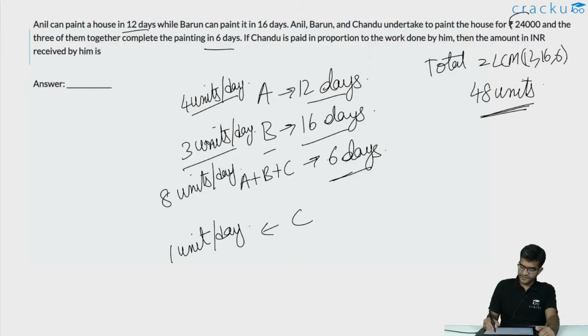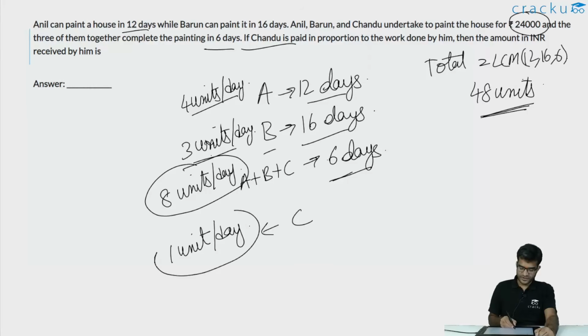For the entire work they were paid 24,000 rupees. How much does Chandu make? When they are doing 8 units of work every day, Chandu does 1 unit of it. So the amount of money that he takes will also be 1/8 of the total money that they received, which is 1/8 of 24,000, which is 3,000 rupees.